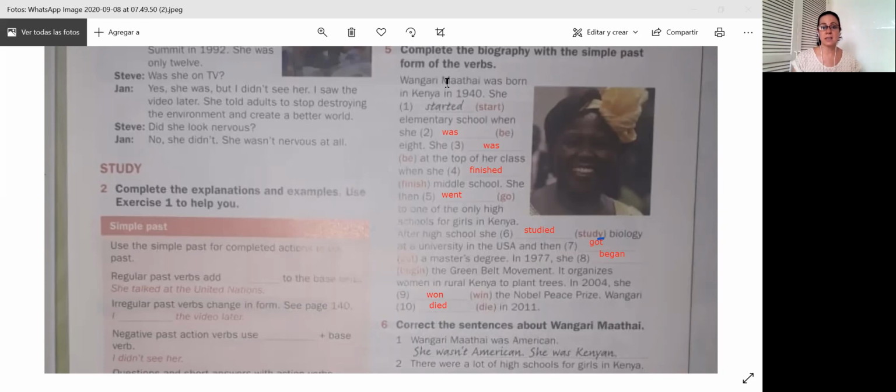So in this exercise, we have the simple past form of each one of the verbs, regular and irregular verbs.